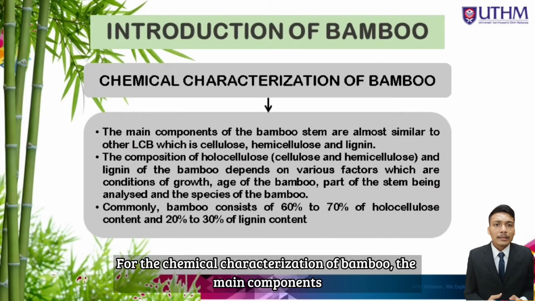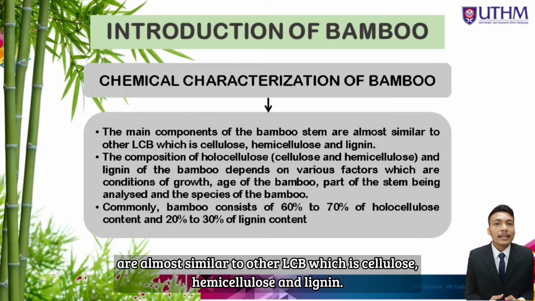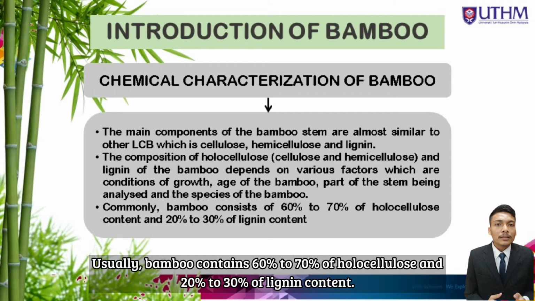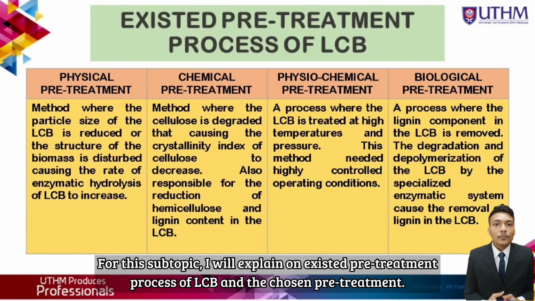For the chemical characterization of bamboo, the main components are almost similar to other LCB, which are cellulose, hemicellulose, and lignin. The composition of these components depends on the condition of the growth, age, part of the stem, and species of the bamboo. Usually, bamboo contains 60% to 70% holocellulose and 20% to 30% lignin content. For this subtopic, I will expand on the existing pretreatment processes of LCB and the chosen pretreatment.